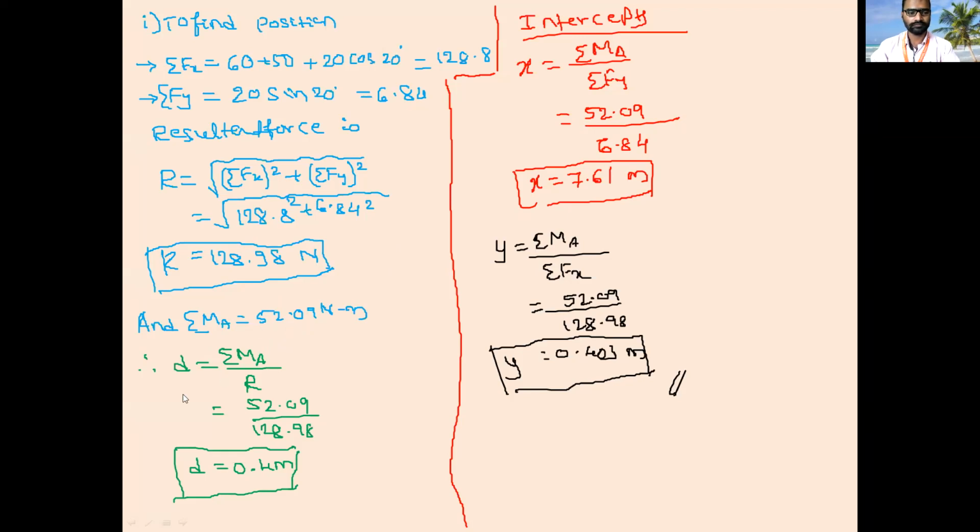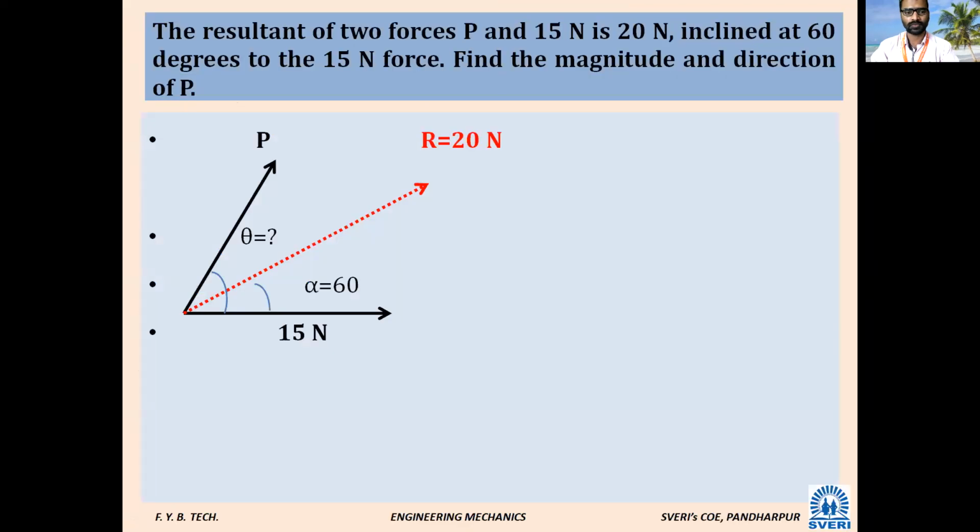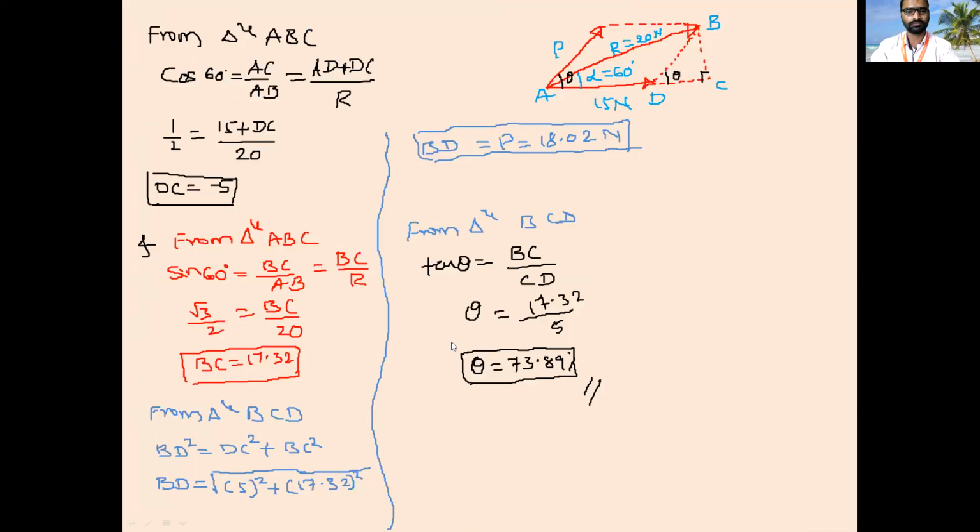Then you know moment about A is 52.09. Then distance is summation of MA divided by R, the resultant force. So you got 0.4 meter. Then X-intercept is equal to summation of MA divided by summation of FY, so you got 7.61 meter. Then Y is equal to summation of MA upon sigma fx, so that is equal to 0.403 meter. Correct? Yes, sir. This problem we have solved. The solution of this problem is this one.